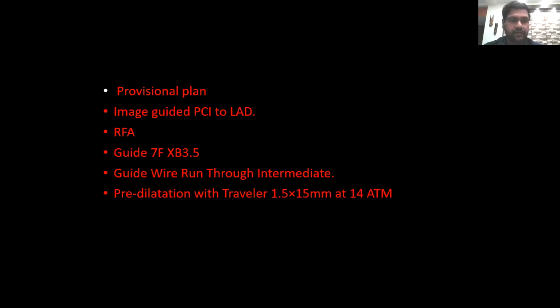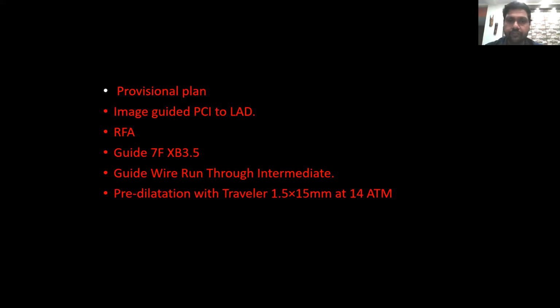So we upgraded to the 7 French femoral sheath and took a 7 French XB 3.5 guide. Then we took a Runthrough Intermediate wire. As the crossing was not easy, before we took an OCT, we decided to do an OCT in this particular case over IVUS because he already had a stent and we would be able to see what is happening in the stent.